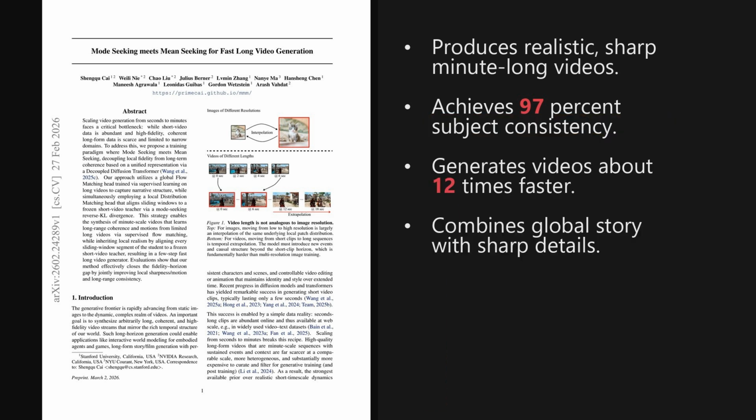I'm Alex. Today we're looking at a paper from the Hugging Face trending list, published on February 27, 2026, just about 3 days ago. It introduces a training paradigm that effectively closes the fidelity horizon gap in video synthesis, allowing models to generate minute-long videos that are both narratively consistent and visually sharp. The paper is titled, Mode Seeking Meets Mean Seeking for Fast Long Video Generation. And as we'll see later, the method achieves remarkable improvements in subject consistency and image quality compared to standard baselines.